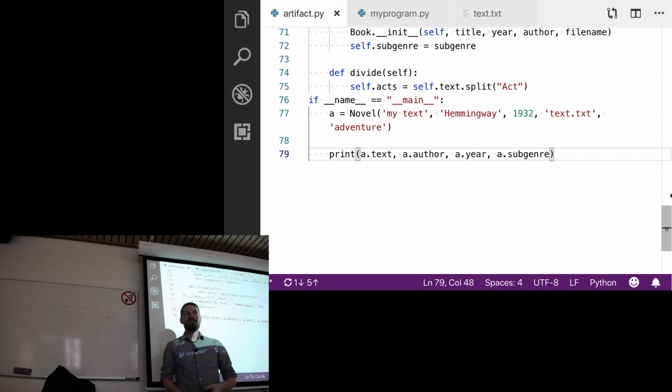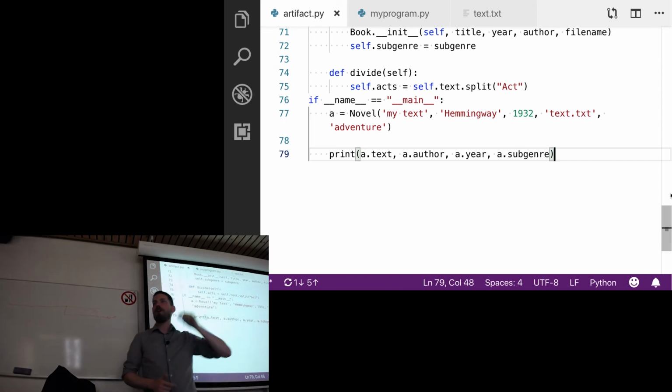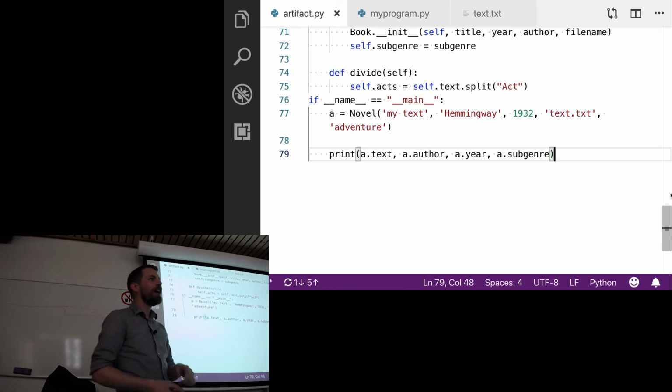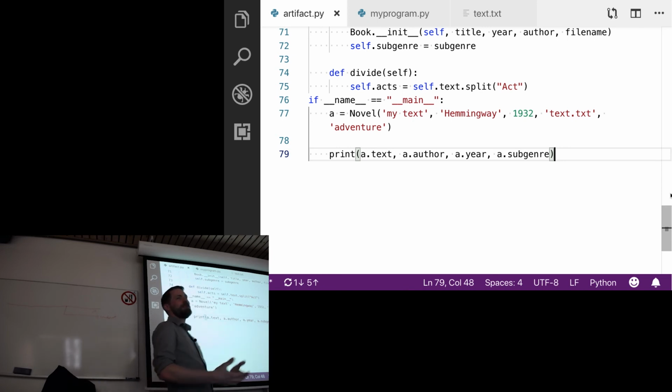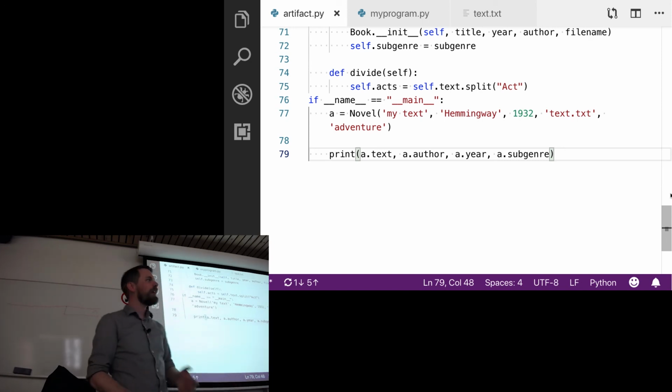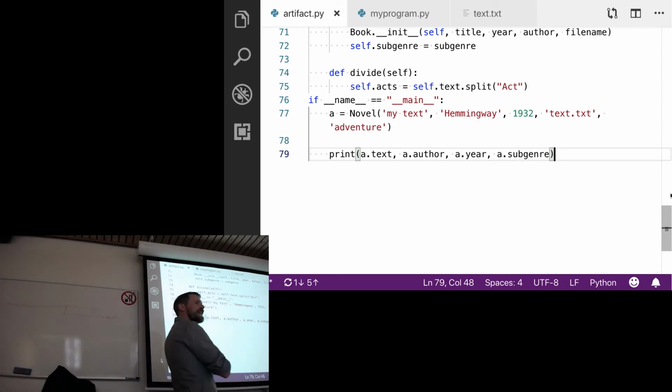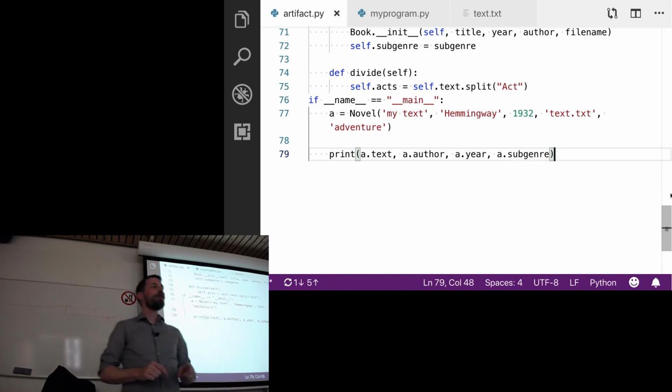But the problem is when you have 50 versions of artifact.py all over your hard drive and you're creating a new project, which one's the most recent one? And why would you even want to do this? I mean, you don't. It's a bad idea because it's so easy to lose track of it. It's so easy to forget what the current state of the code is. So instead, what we want to do is set this up so we can install it to the central location wherever our Python distribution is located.